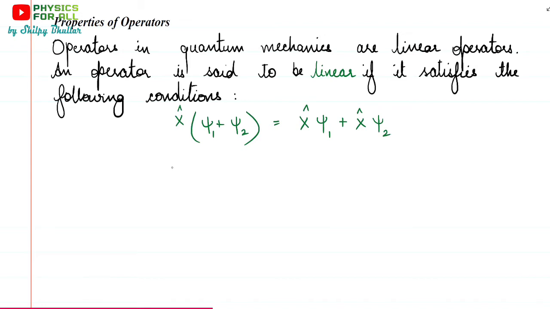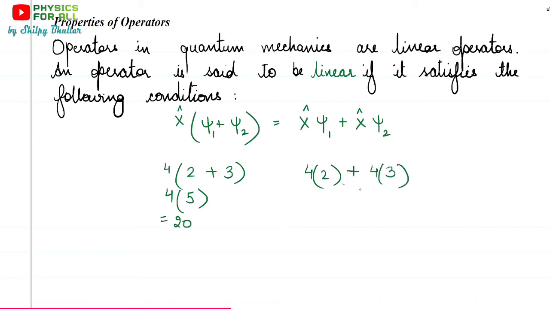अगर हम numbers की term में बात करें, if we have a number like 4 and suppose psi1 is exhibiting a number like 2 and psi2 is exhibiting a number like 3, so basically we have 4 multiplied by 5, which would give us 20. और अगर हम इस side पे देखें, we are saying that 4 multiplied with 2 plus 4 multiplied with 3 should also give us the same result, that is 20.